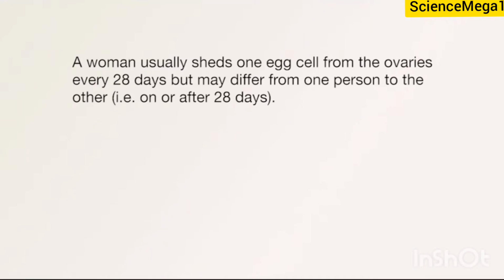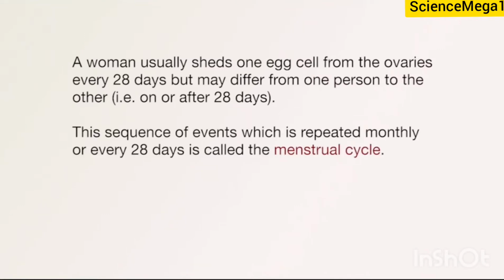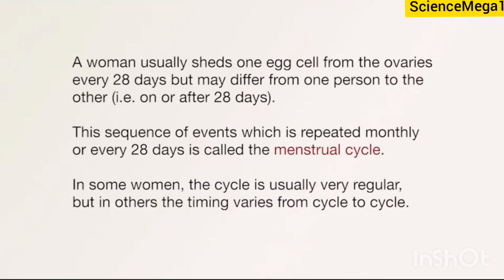A woman usually sheds one egg cell from the ovaries every 28 days, but this differs from one person to the other, that is on or after 28 days. This sequence of events, which is repeated monthly or every 28 days, is called the menstrual cycle. In some women, the cycle is usually regular, but in others, the timing varies from cycle to cycle.